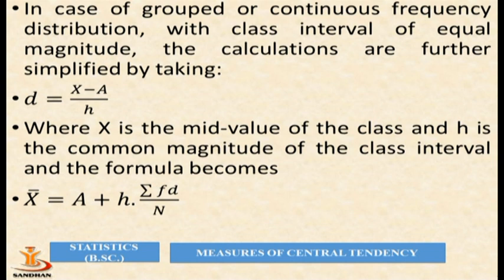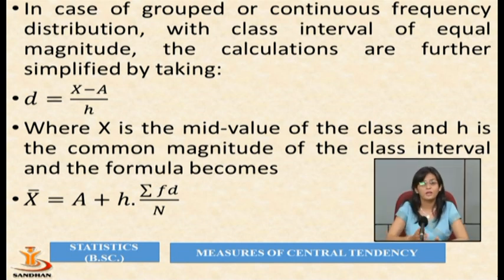So in case of group or continuous frequency distribution with class interval of equal magnitude, that means same, our class is given 0 to 5, 5 to 10, 10 to 15, where class length, which is called varg lambai, is same. The calculations are further simplified by taking deviation d equal to x minus a divided by h. So here x is the mid value of the class and h is the common magnitude of the class interval. So our formula becomes x bar equal to a plus h into sigma fd divided by capital N.